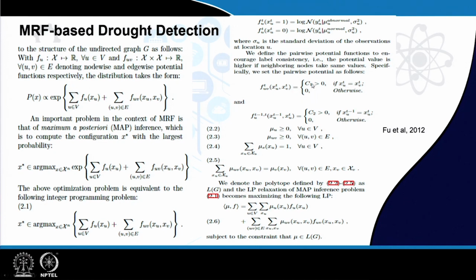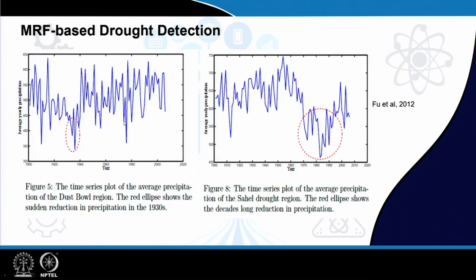The reason for defining this potential function is that we want to promote this label consistency or spatiotemporal coherence, so that whenever we have these kinds of things, the overall probability of that particular configuration is increased. Similarly, on the temporal edges we have the same temporal coherence constraint. So by defining the edge potential functions in this way, we formulate this problem and solve it using linear programming. So these are some of the results.